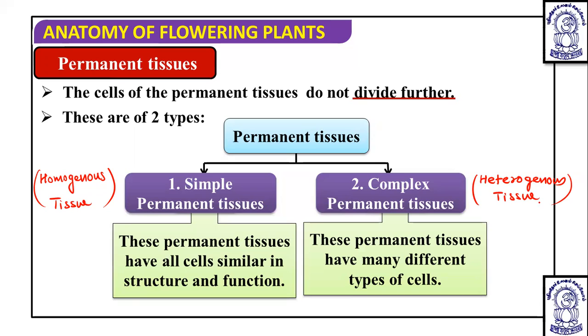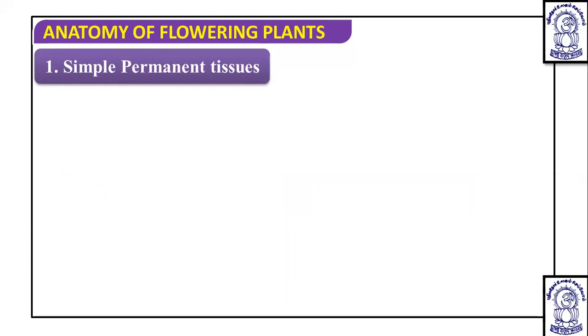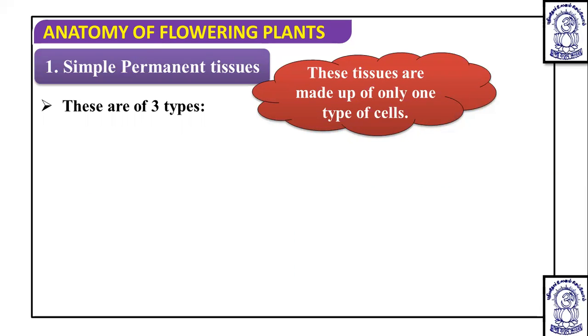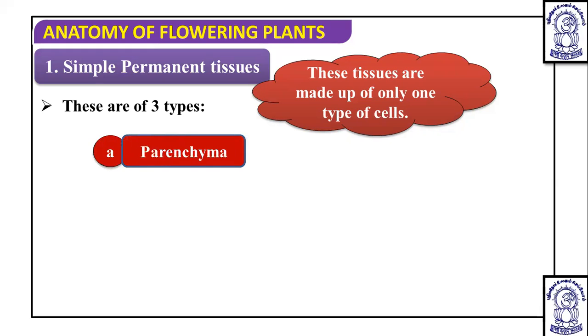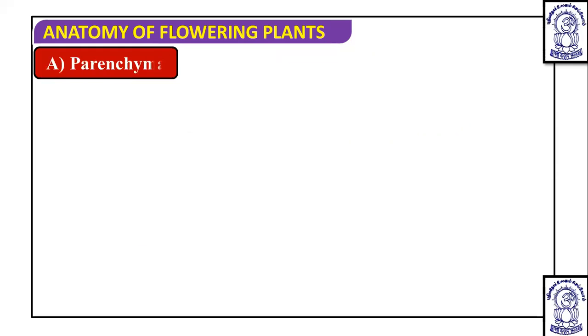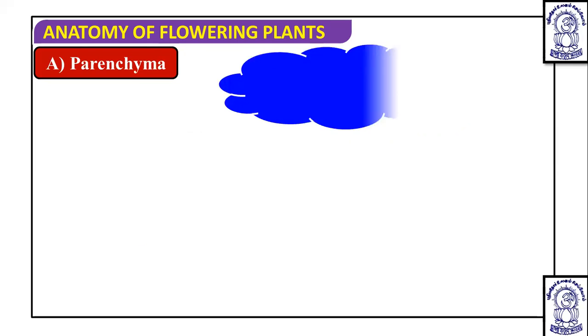Now, let us discuss simple permanent tissue and complex permanent tissue further in detail. First, we are going to discuss simple permanent tissue. It is made up of only one type of cells, structurally a single type, which perform a common function. It is further divided into three types: parenchyma, collenchyma, and sclerenchyma. First, we discuss the parenchyma.